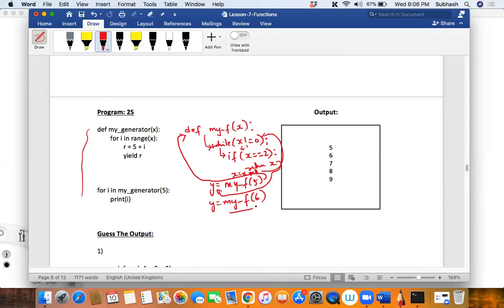First value of x will be 6. So here you're calling the same function again, isn't it? Again you're calling the same function, and then you're passing what? What is the x value? It is 6, correct? It means you are again starting it from a new value of x, isn't it?